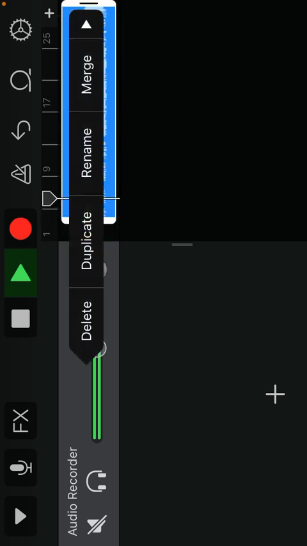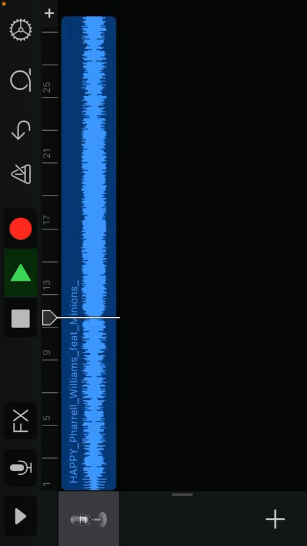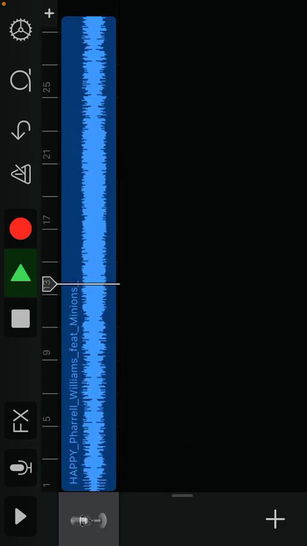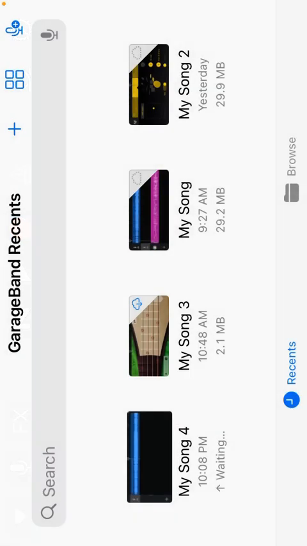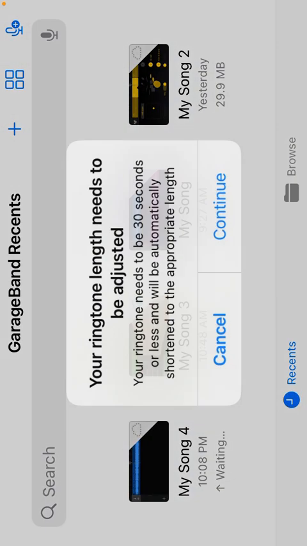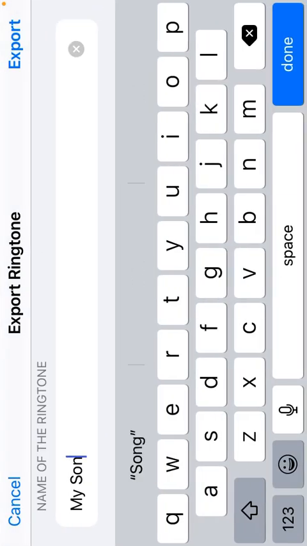You can also trim songs. Max for 30 seconds. And then once you're done, you also get to see the audio. I'm happy. Sorry, it's a good song. I really like it. And then what you want to do is go down to My Songs, and it's going to save, and then you're going to hold it down and click share, and it's going to say ringtones, and you click ringtones, and you click continue, and you name it whatever you want.